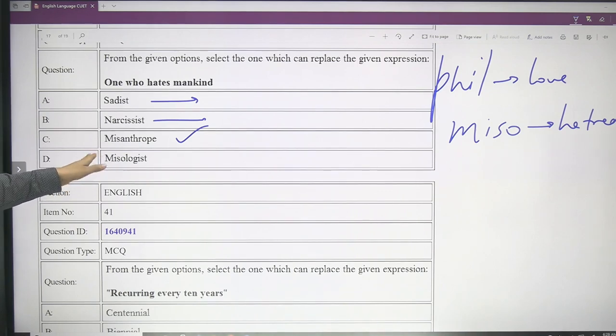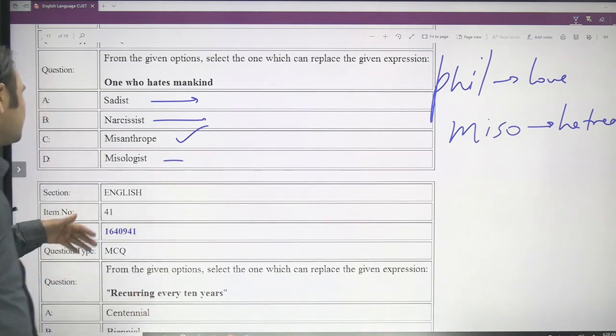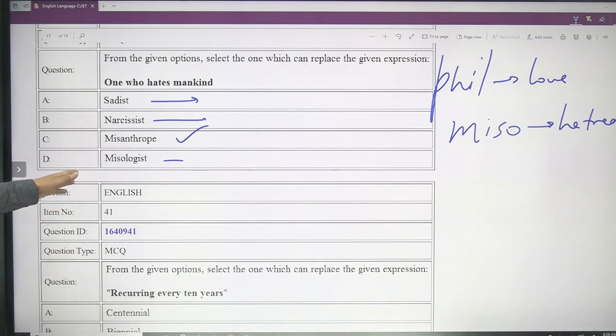And misologist, so it could be like a person who hates logic. I'm not very sure about the meaning of this word. Misologist, I will have to check it. But it sounds like it could be a person who hates logic or words or something like that.